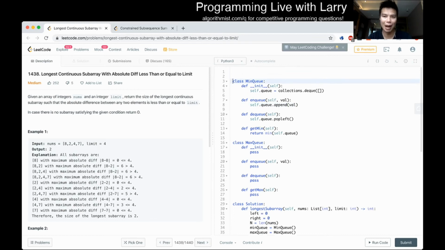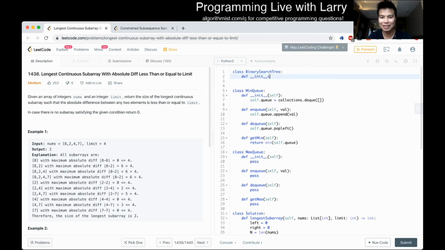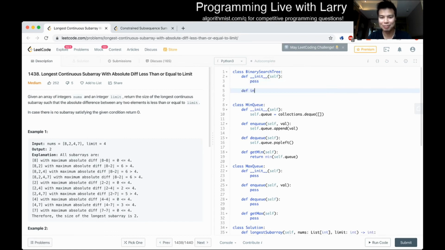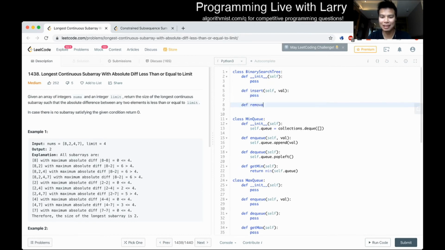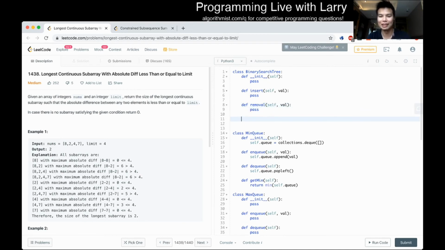What are some binary search tree operations? At this time, we'll remember the constructor. And then you have an insert value and a removal. Maybe there's some trickiness to it.